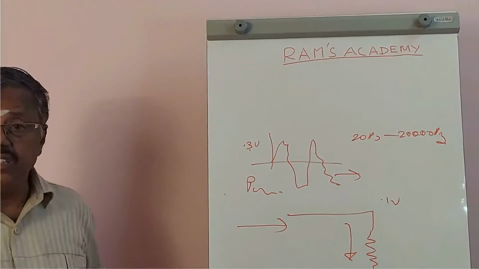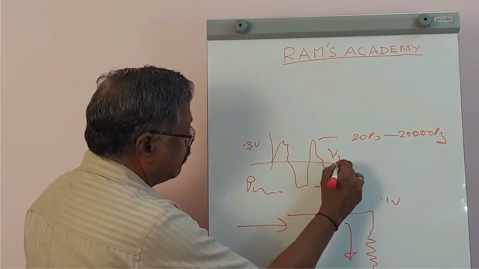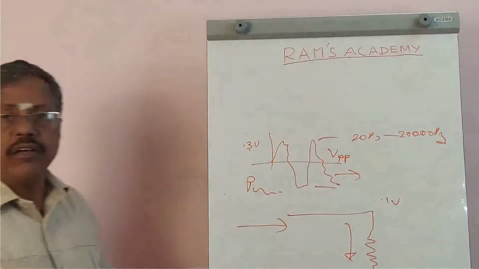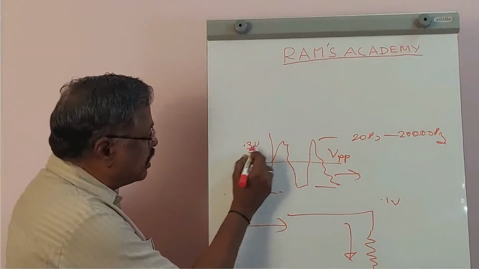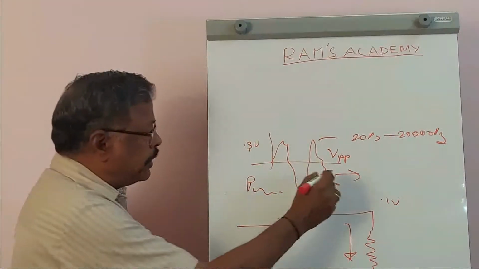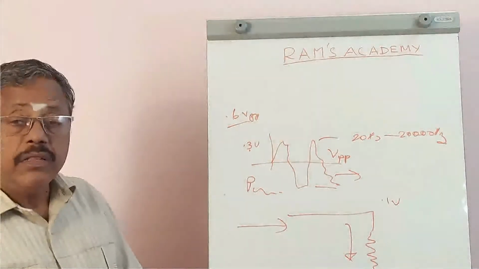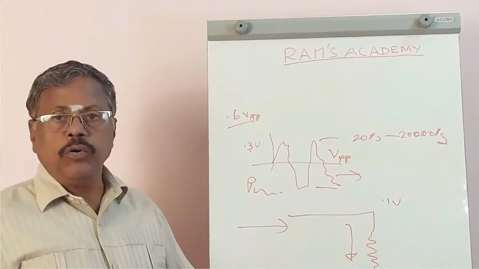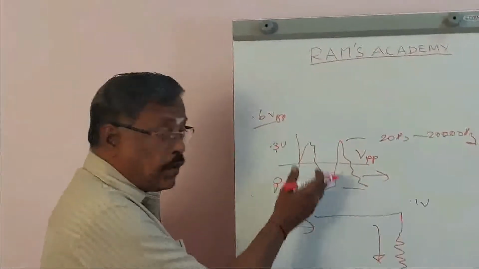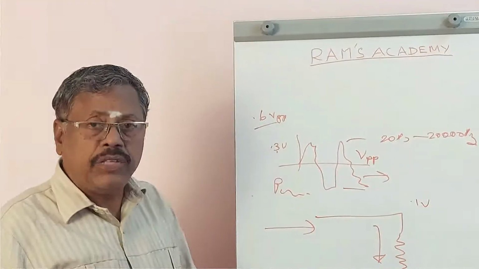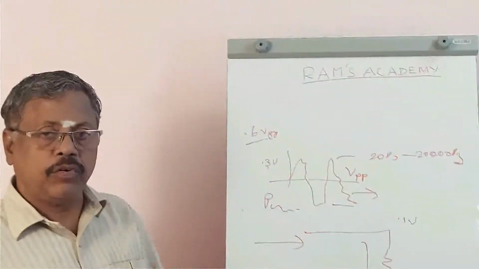Always the signal is referred to as 0.3 volts PP, peak to peak of the signal, normally. Here, of course, I have mentioned RMS voltage. Peak to peak means let it be 0.6 volt PP. Therefore, when you apply it to a load, the load may be drawing some current. Ultimately, the voltage will come down. We are not supposed to bring down the amplitude of the signal obtained from a microphone.